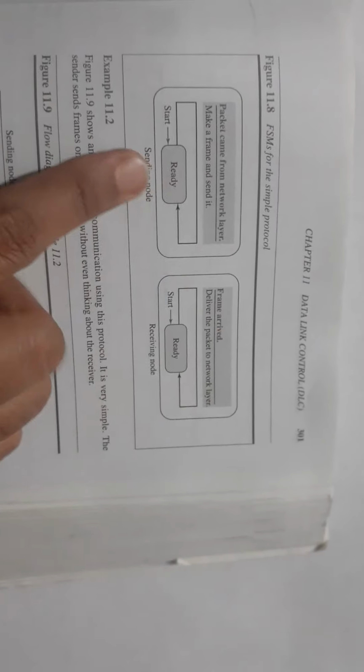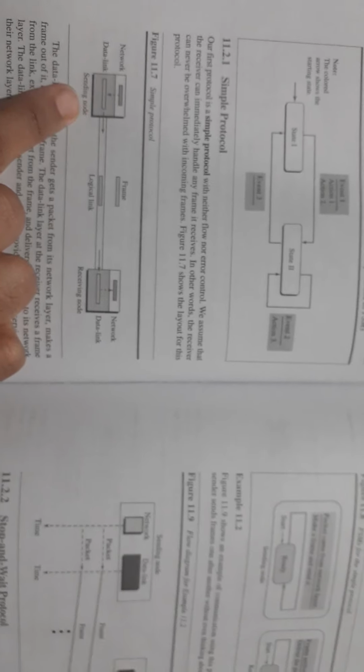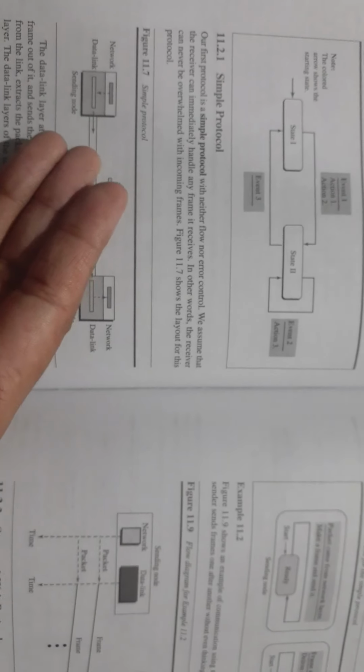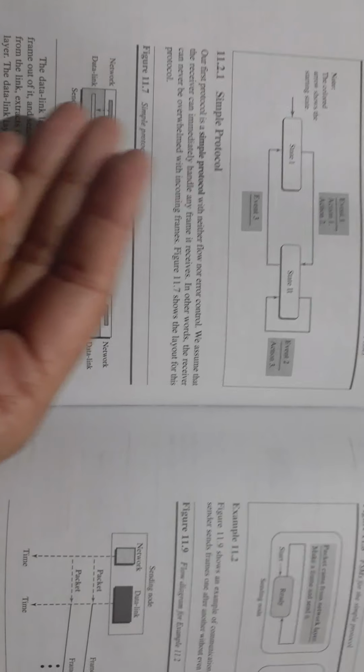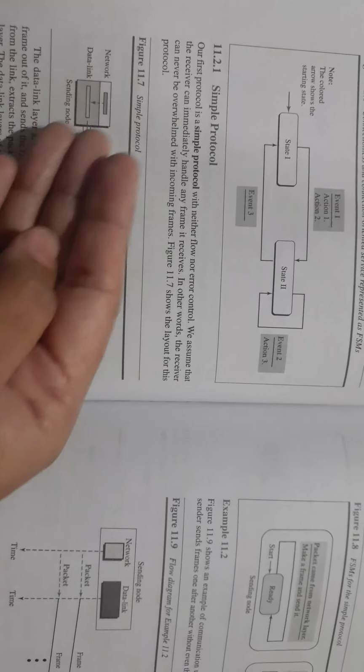Here there are two machines, one on the sending side and the other on the receiving side. At each FSM, there is only one state available, a ready state. The sending node cannot perform any task as long as it does not receive some message from the network layer. That is the condition to be met.